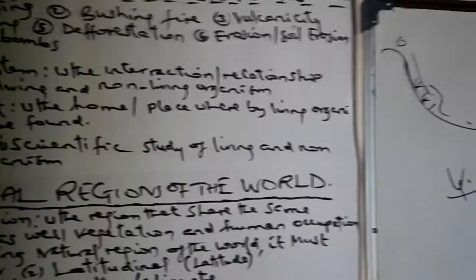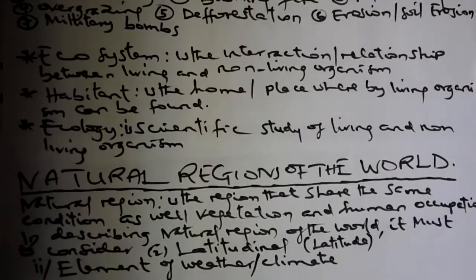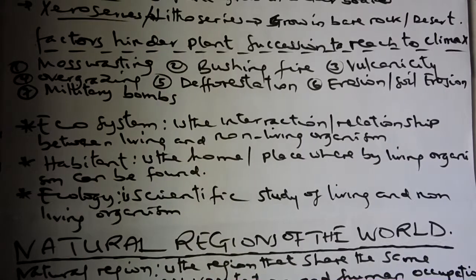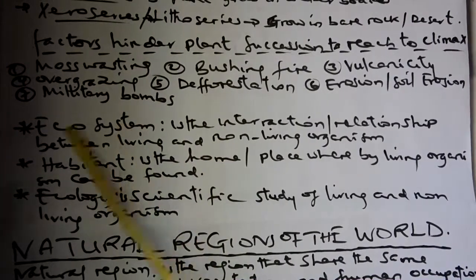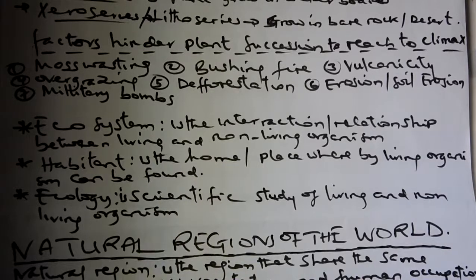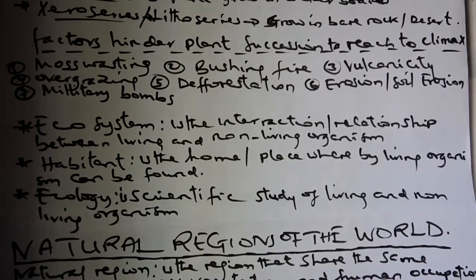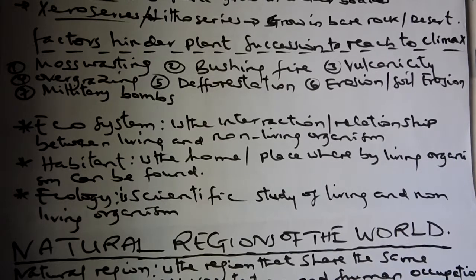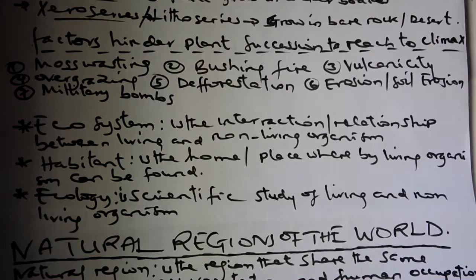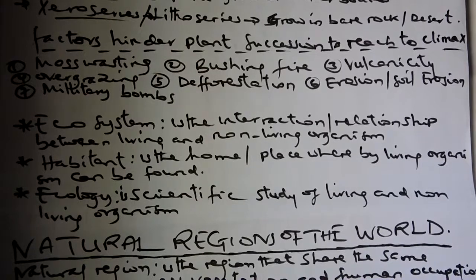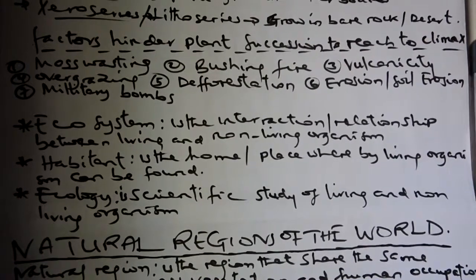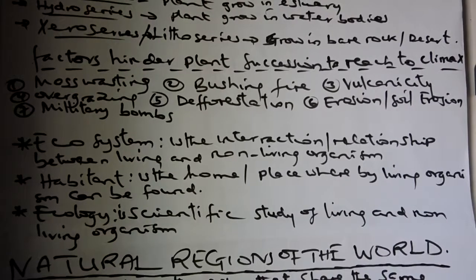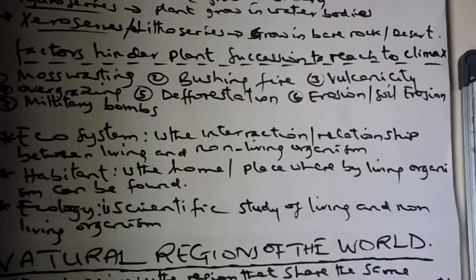Other concepts used in plant geography, or some terminology involved in plant geography. Example, there is a certain terminology called ecosystem. Ecosystem is a unit of life cycle of living and non-living organisms, related to the environment they live in. This is the relationship between living and non-living things, and they are related to each other.